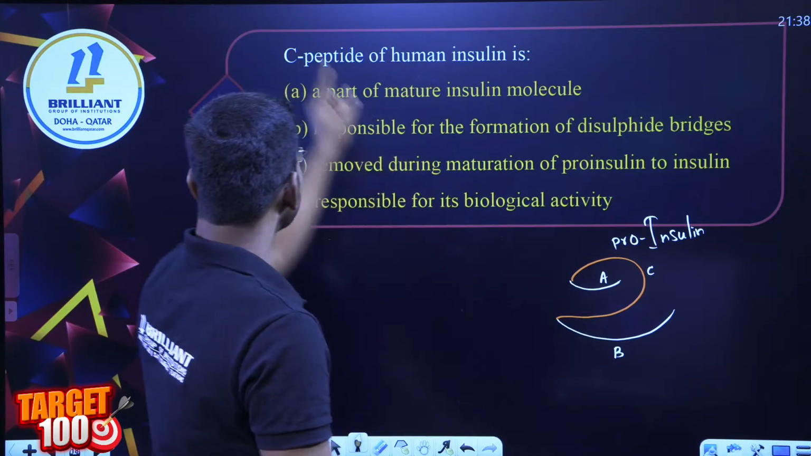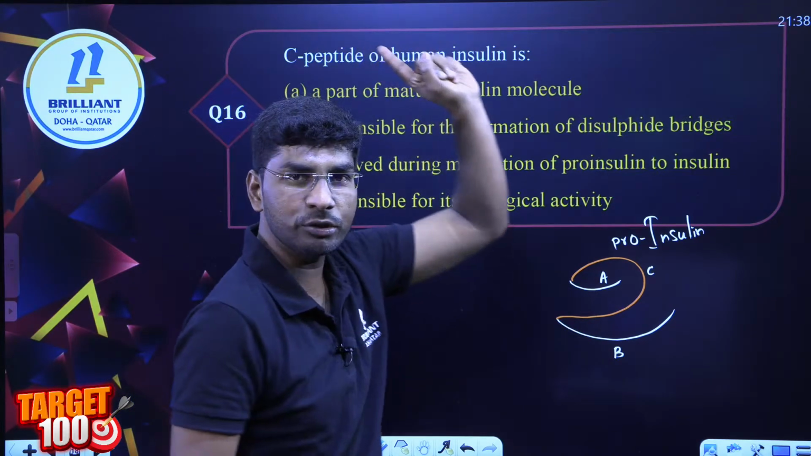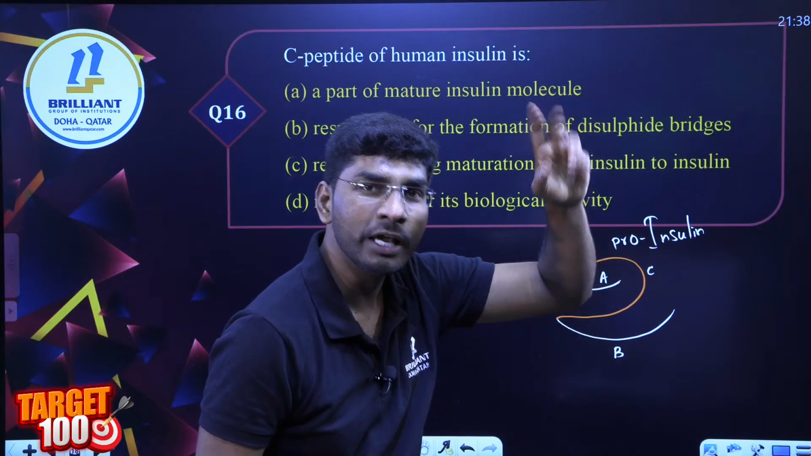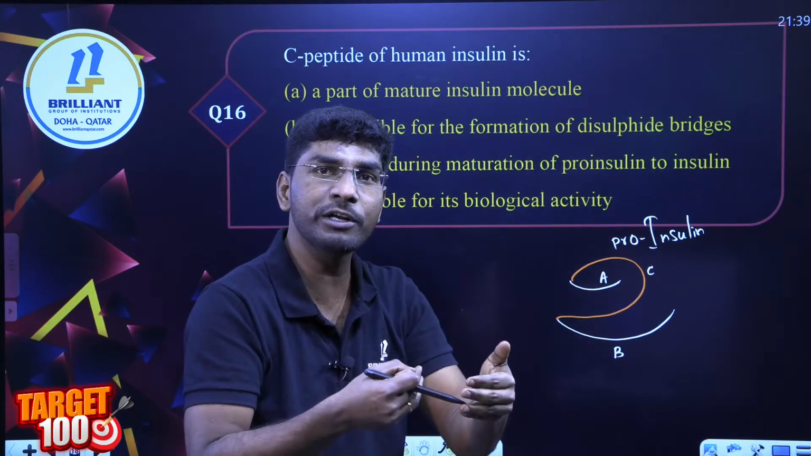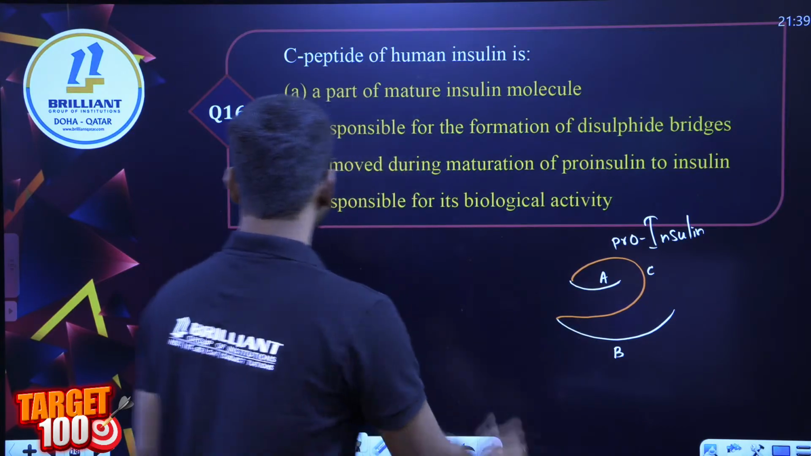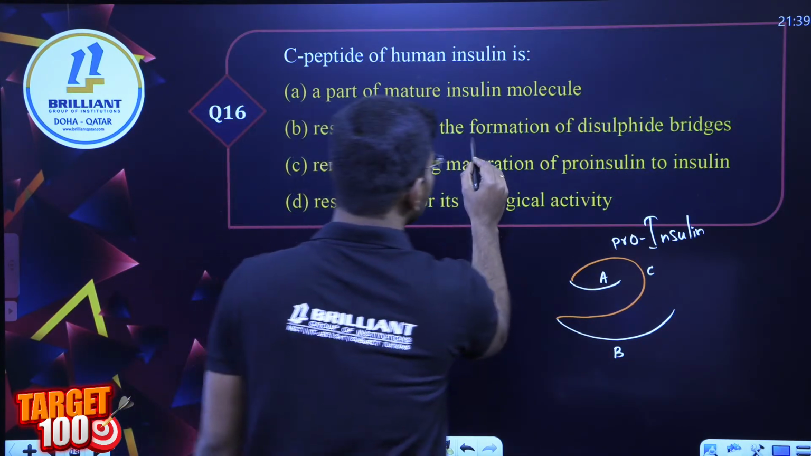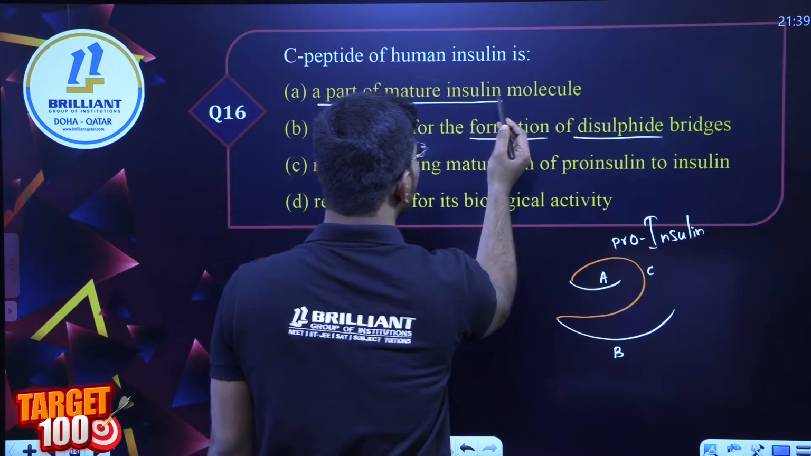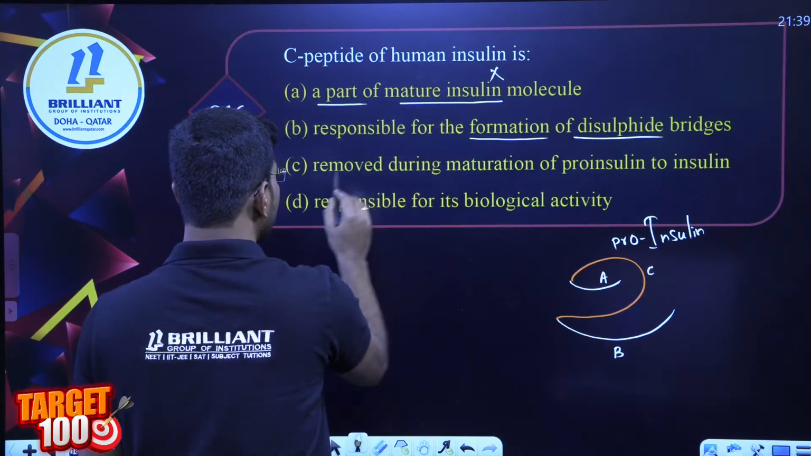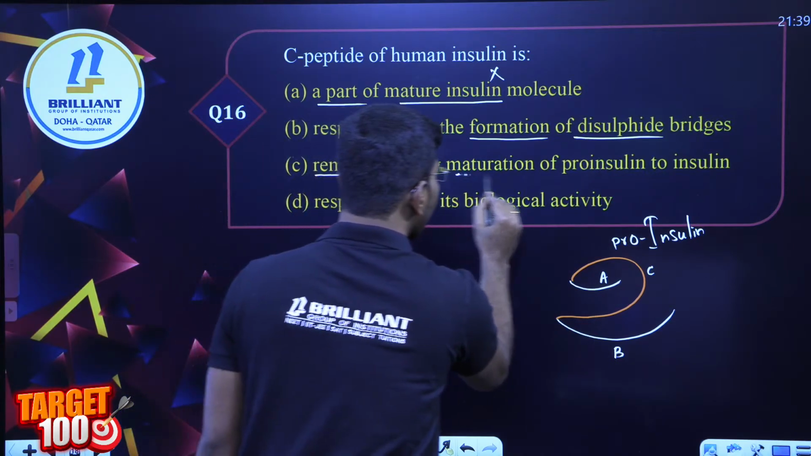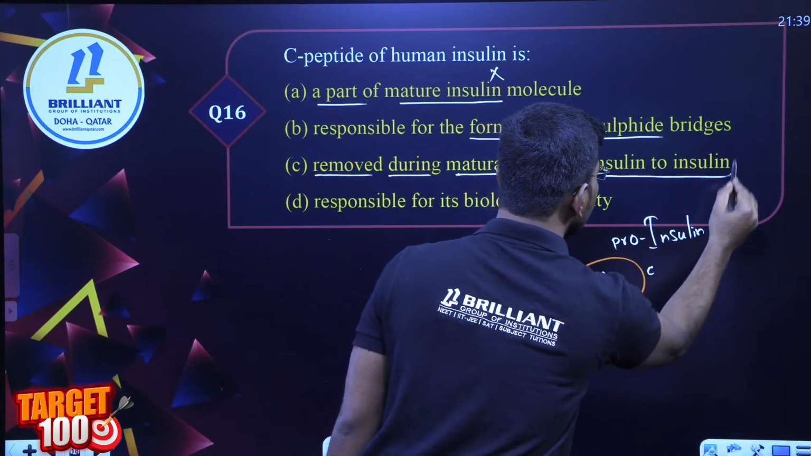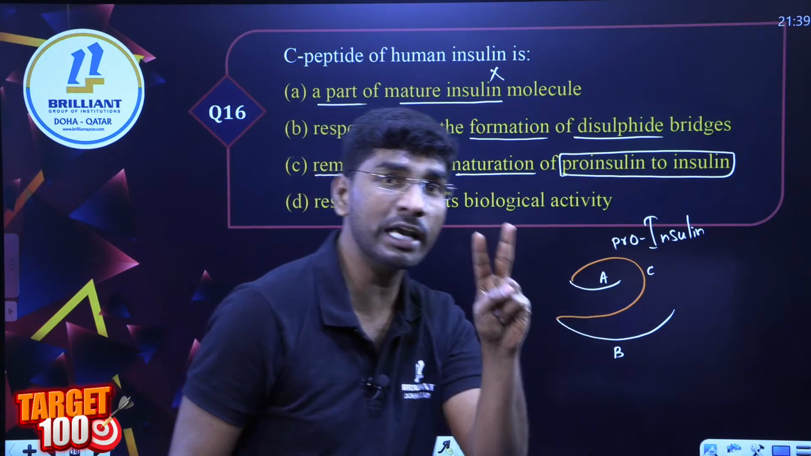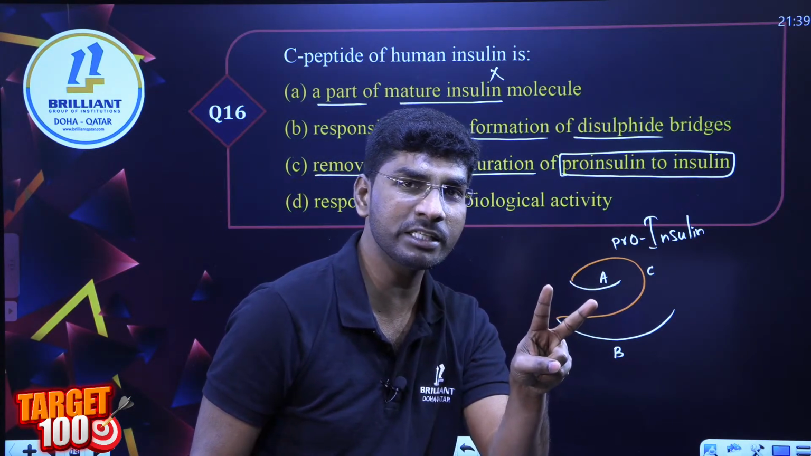What is the answer? The C peptide of human insulin, if you are able to recall the NCERT line, will be removed when it is converted into what? Mature insulin. So is it responsible for the formation of disulfide bonds? Is it a part of mature insulin? No, it is not a part of mature insulin. It is removed during maturation of pro-insulin to insulin. That means mature insulin only has 2 polypeptide chains.